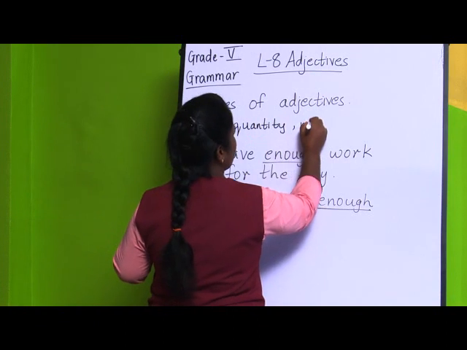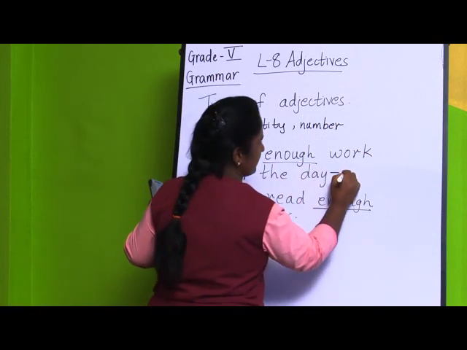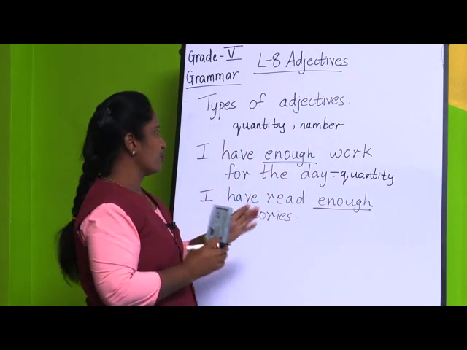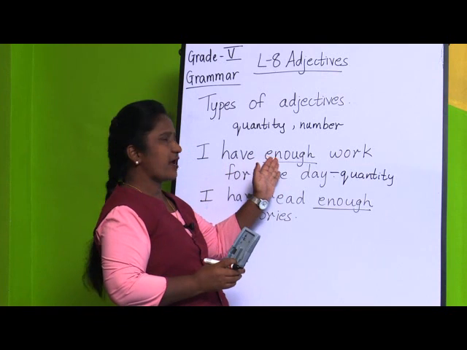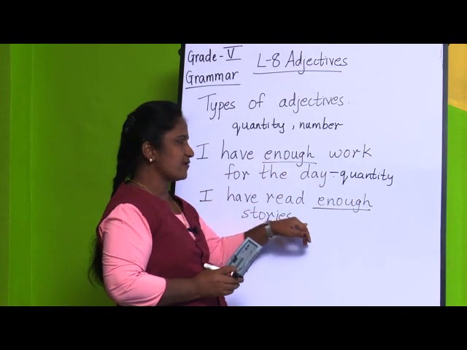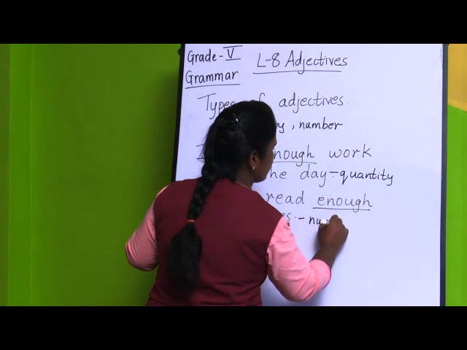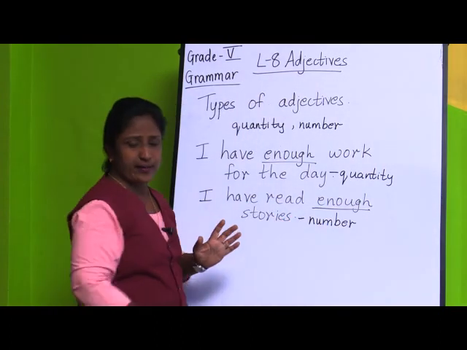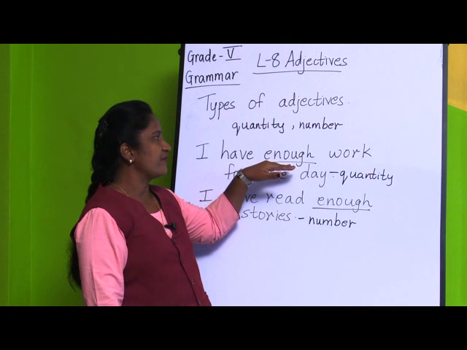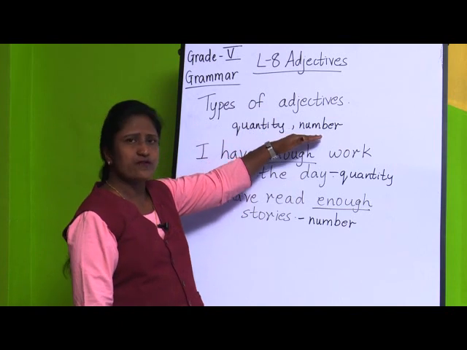If you see the first sentence, it tells about adjectives of quantity, because if you ask how much work I have for the day, I have enough work. And here, I have read enough stories, if you ask how many stories, you will get the adjectives of number. So one word is common for both; sometimes we can use one adjective for both adjectives of quantity and adjectives of number.